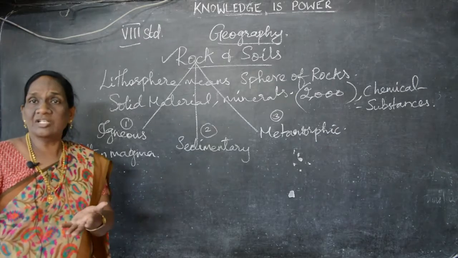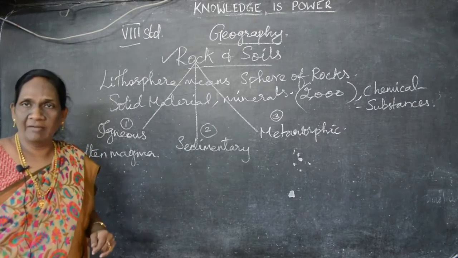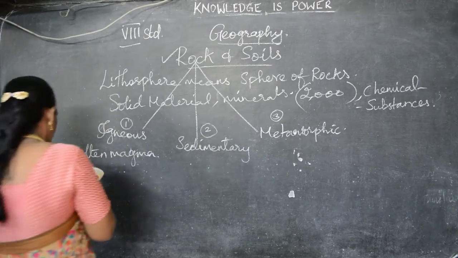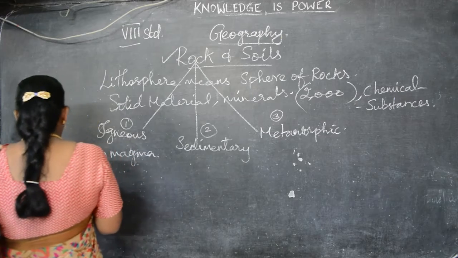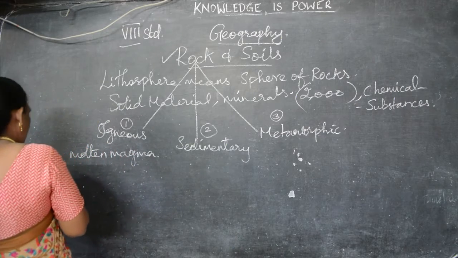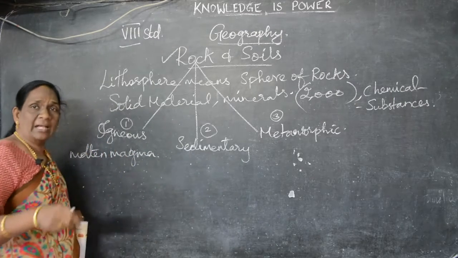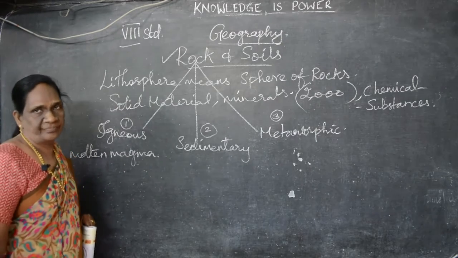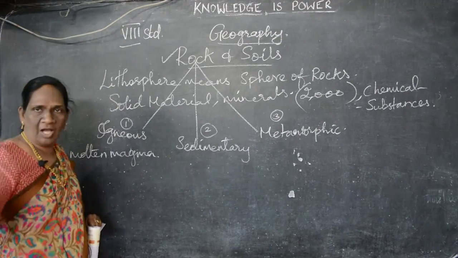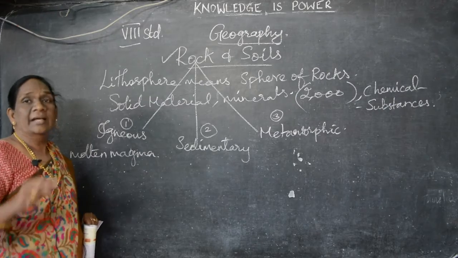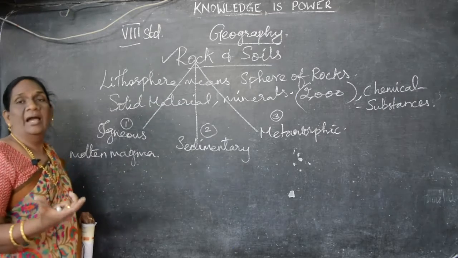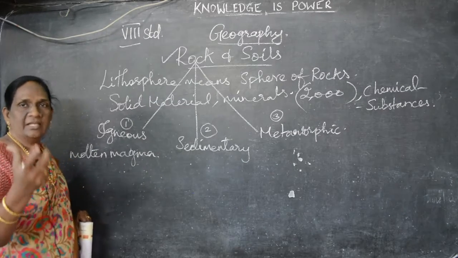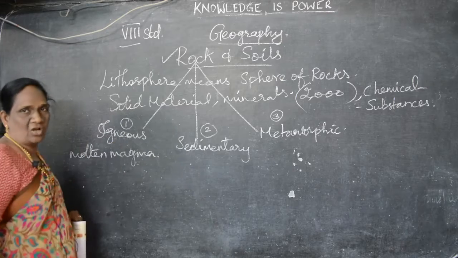In a volcanic eruption we can see the lava. So the molten magma which comes out from the earth crust solidifies and becomes rocks. They are called igneous rocks.